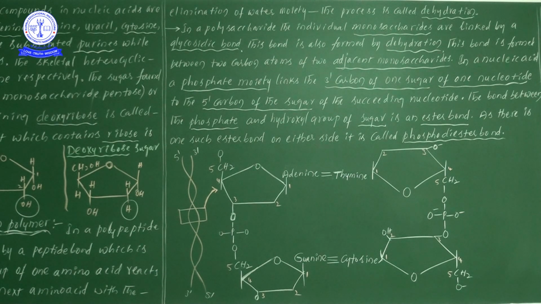deoxyribonucleic acid. Next, initial information on the nitrogen bases. There are 5 different types of nitrogen bases: adenine, guanine, cytosine, thymine, and uracil. Thymine is present in DNA and uracil is present in RNA. So this is the information we can learn in this video.